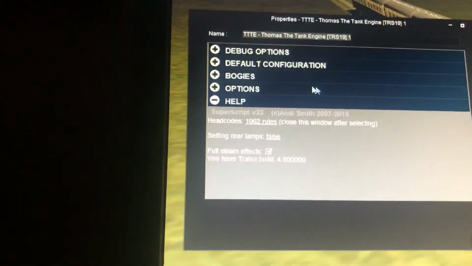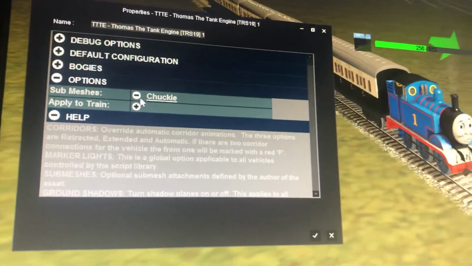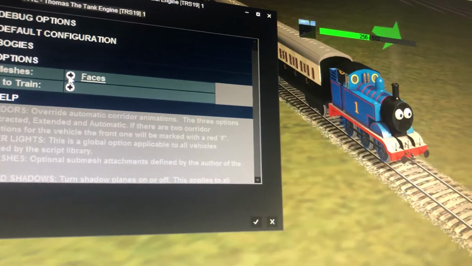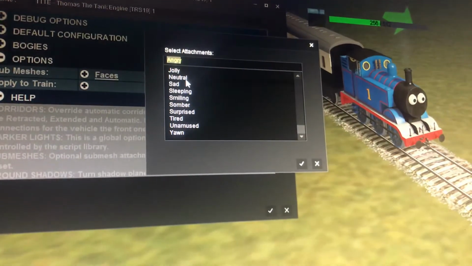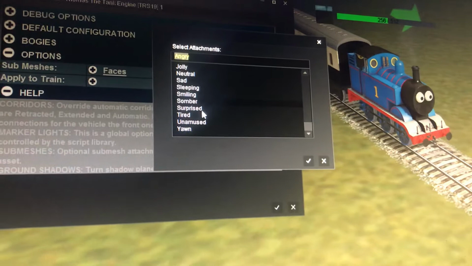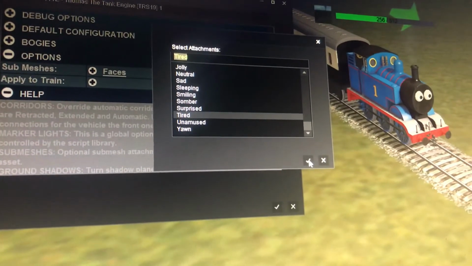And then you want to go to Options, and then if you click that, it takes away the face, and then you have to choose one. So, for example, tired.